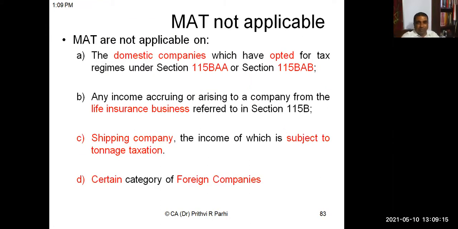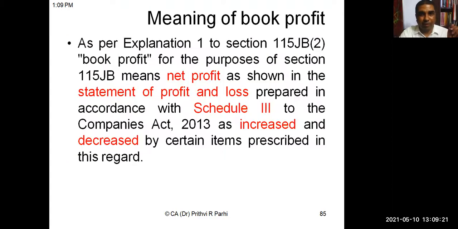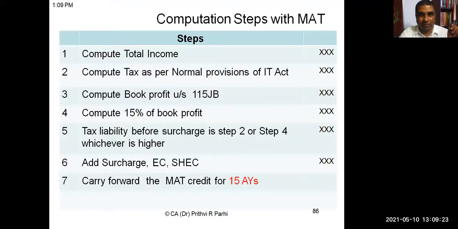For certain companies, MAT rate is 9%. Otherwise, it is 15%, as I told you. Now, how to compute MAT credit? You see, first find out your total income. Then compute tax as per normal provisions of income tax. This point number 2 will be called your regular tax, as per normal provisions of the income tax.